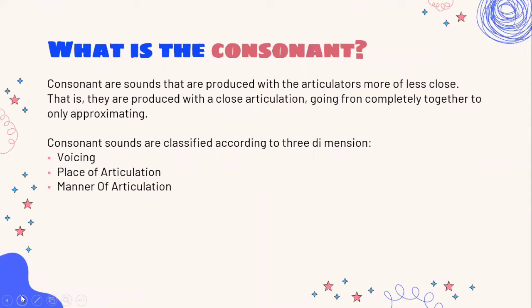First, here I will explain what a consonant is. Consonants are sounds that are produced with the articulators more or less close. That is, they are produced with a close articulation, ranging from completely together to only approximating. Consonants are classified according to three dimensions. The first, voicing, the second, place of articulation, and the last, manner of articulation. But here I will only discuss two classifications, namely place of articulation and manner of articulation.